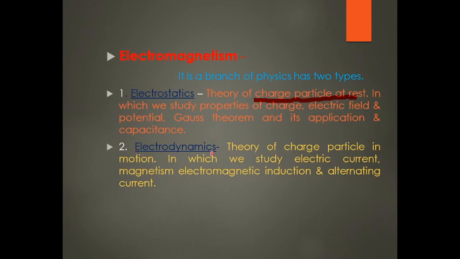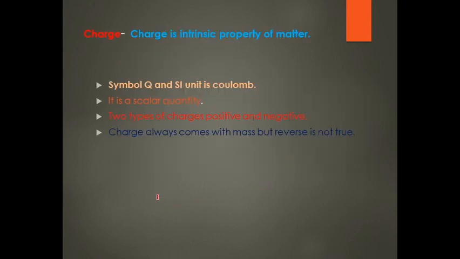And electrodynamics is the theory of charged particles in motion, in which we study the electric current, magnetism, electromagnetic induction, and alternating current. When charged particles are in motion, they constitute the electric current, and the current produces the magnetic field and electromagnetic induction, and last is the theory of the alternating current.